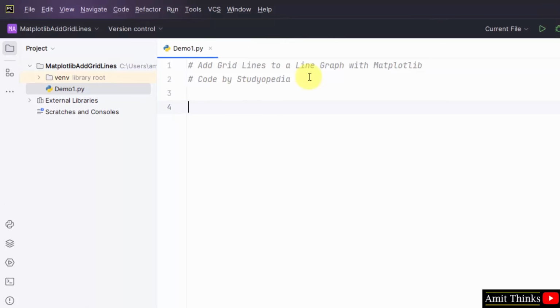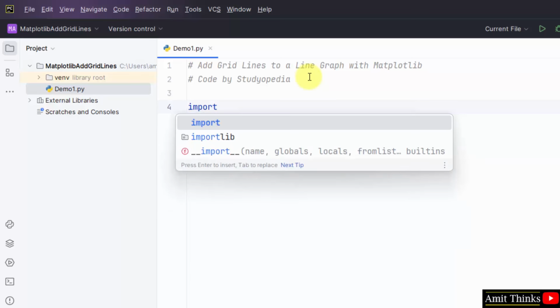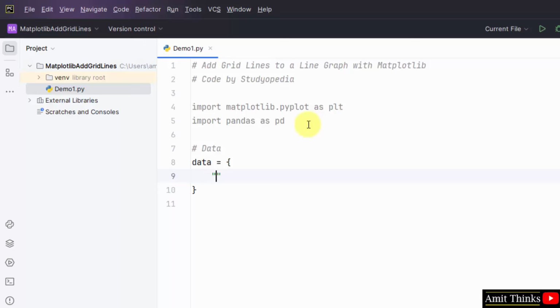Let us now import matplotlib, and we will also import the pandas library. Okay, because we need an input for our line graph, that would be a pandas data frame. Let us import both. We have imported both the libraries and also added an alias for each of them. Now let us add our data for the line graph. So I'll create a new object, data, and within this I'll add 3 columns.